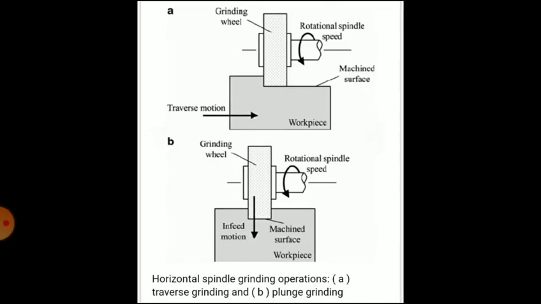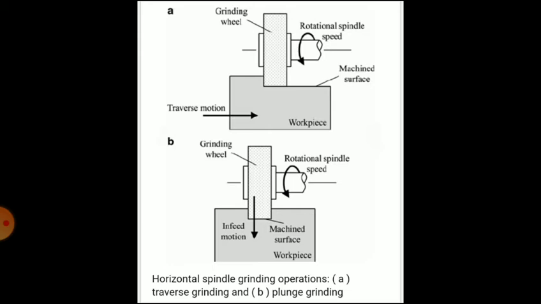Then the different operations that you can perform on this machine. First it is transverse grinding, and second it is plunge grinding. In diagram A, it is a type of transverse grinding. In transverse grinding, the work is reciprocated as the wheel feeds to produce cylinders longer than the width of the wheel face.